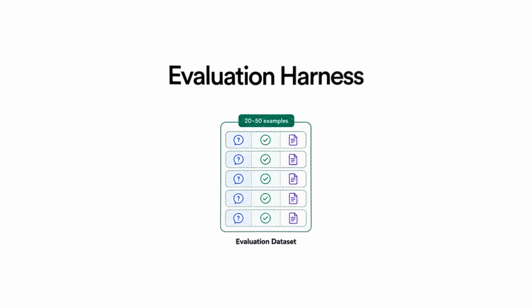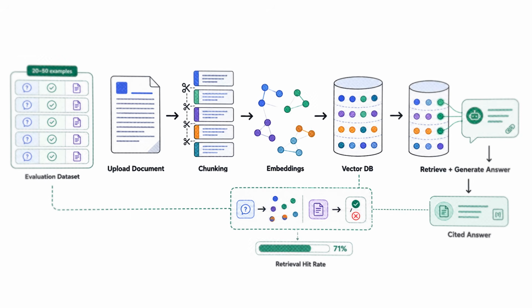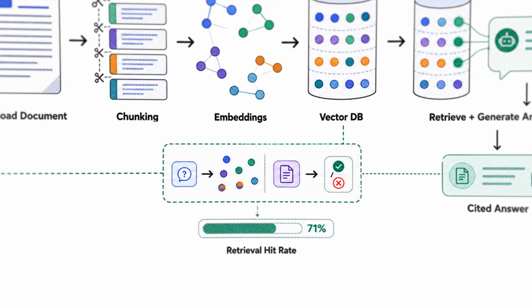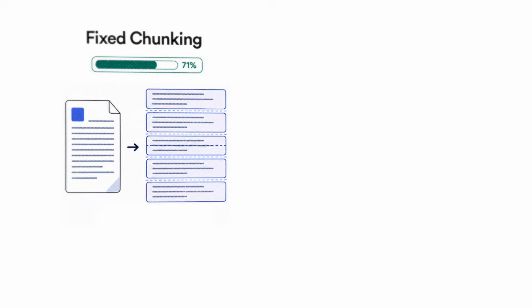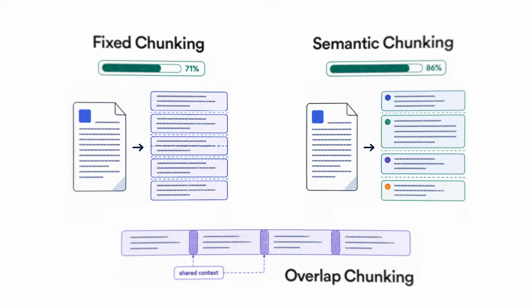Create a data set with at least 20 to 50 questions and their correct answers and relevant sources from the passages. Then measure the retrieval hit rate. In simple terms, when the user asks a question, did your retriever actually find the relevant chunks containing the answer? Compare maybe multiple different chunking strategies, maybe fixed-size chunking versus semantic chunking, all this stuff. What if you allow overlaps in chunking?